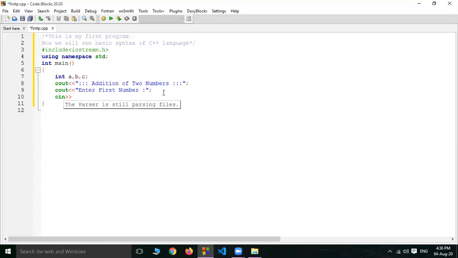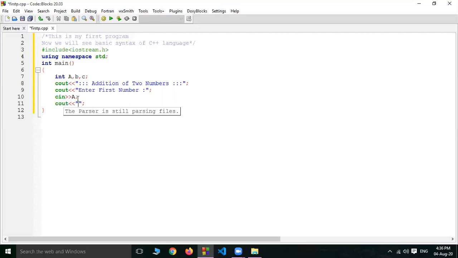Don't give capital A, because small a and capital A are different in C++, because C++ is a case sensitive language. So give small a. If you want to give capital A, then here also you can declare capital A. Semicolon. Enter. cout. Double inverted commas. Semicolon.